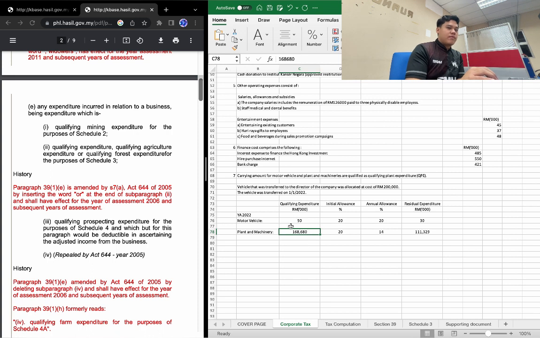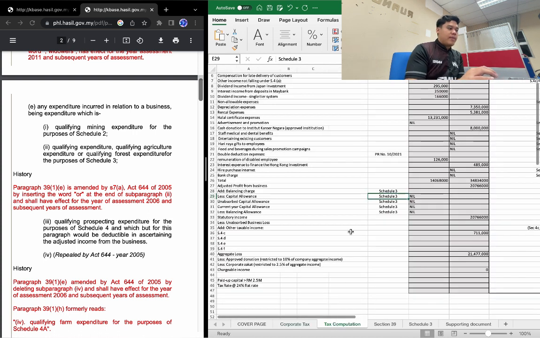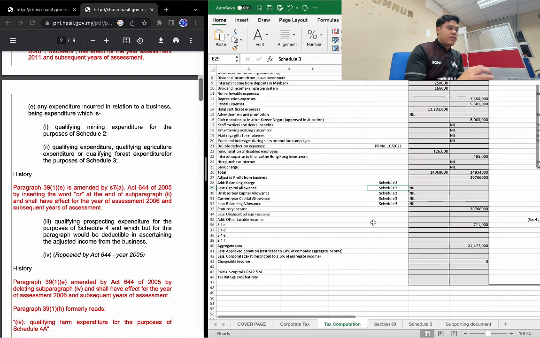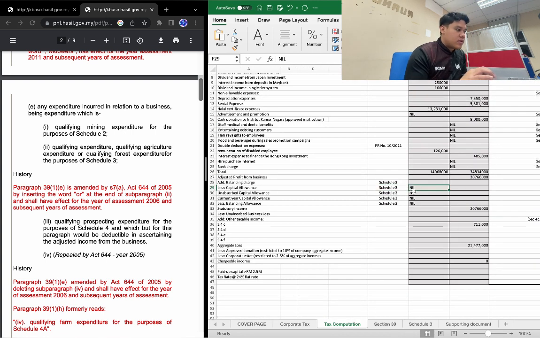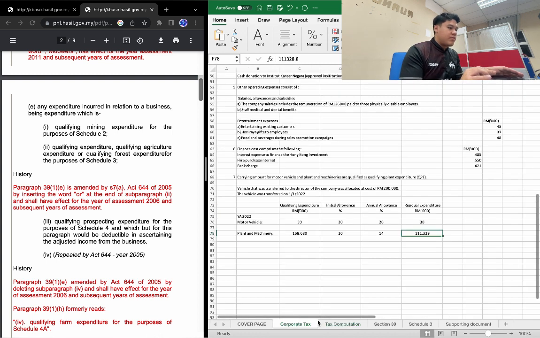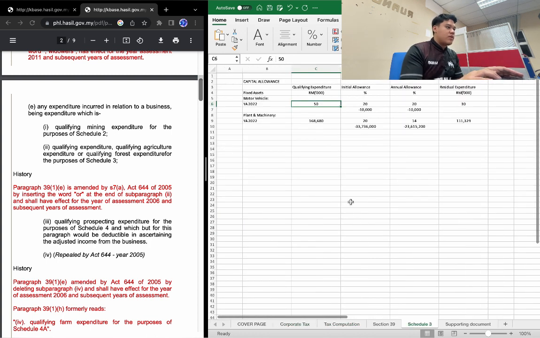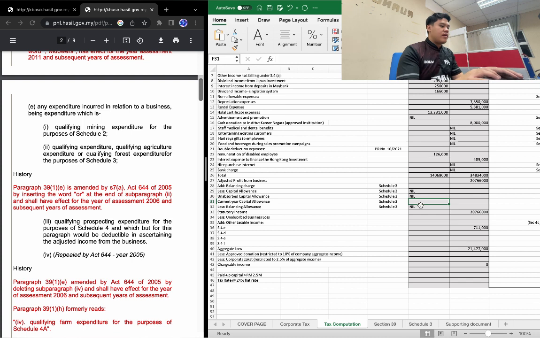We don't have those expenses, so we don't need to allocate the 10% test, and then we can claim allowance for that whole period. This one is only for a year. So we can claim capital allowance, but not all of it; we just claim the amount that has been allocated, as in Schedule 3.